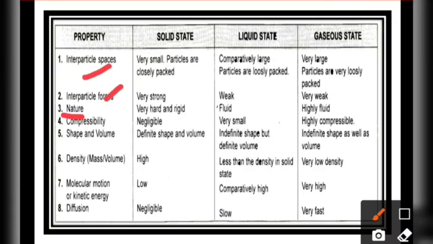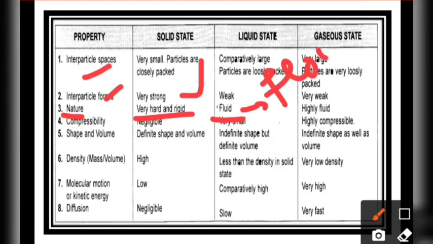Because of these 2 important properties, the spaces and the forces, solids are very strong in nature, they have less space, so they are hard and rigid. Liquids are fluid, which means they can flow. Fluidity means things can flow. Solids do not flow, but liquids can flow easily. And gases are highly fluid in nature, because the particles can move here and there very easily.